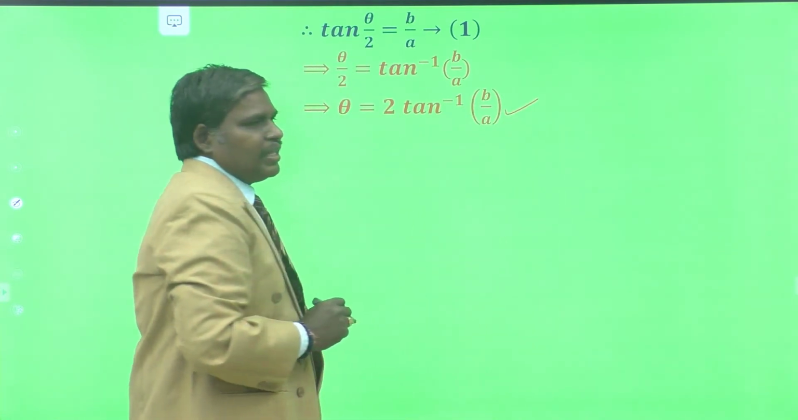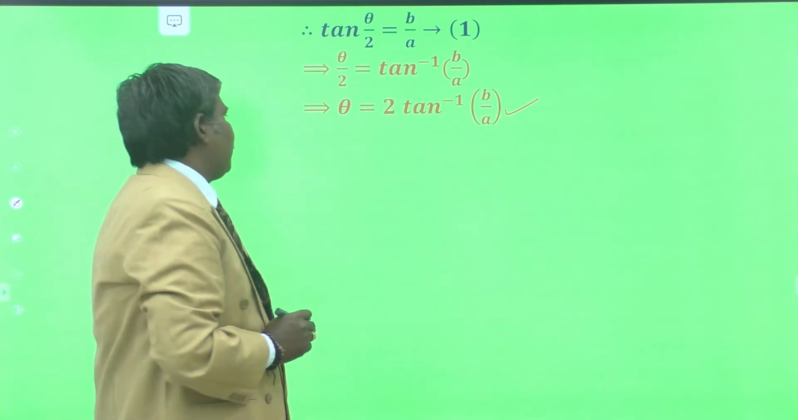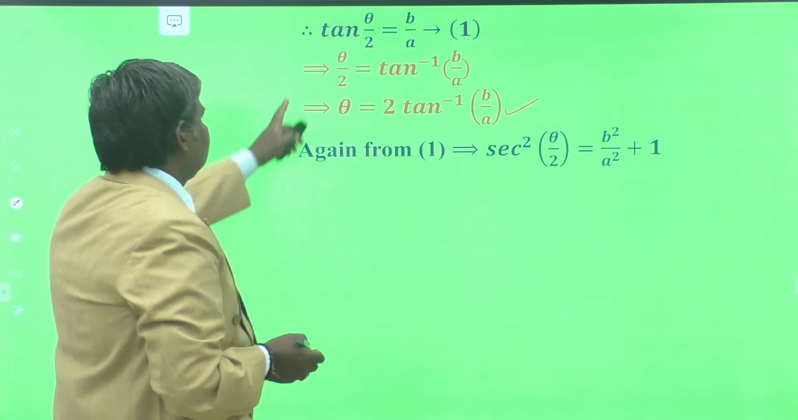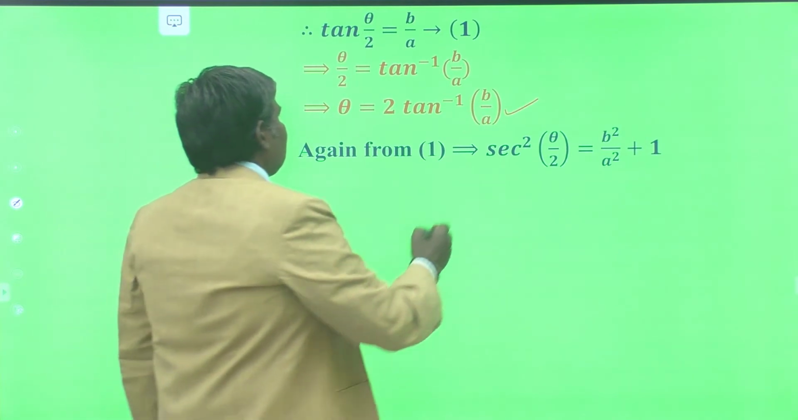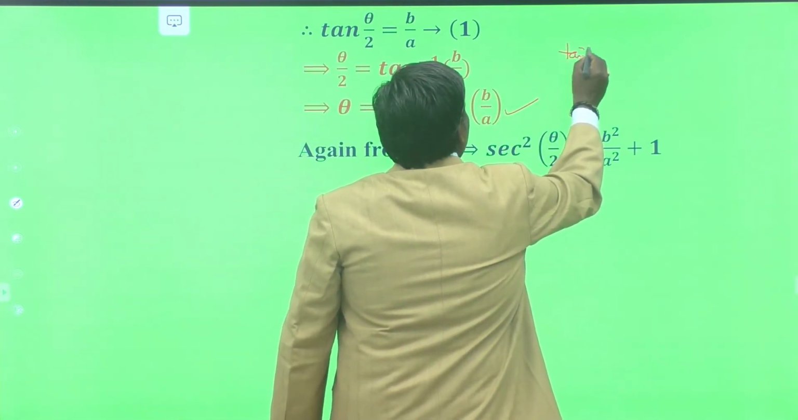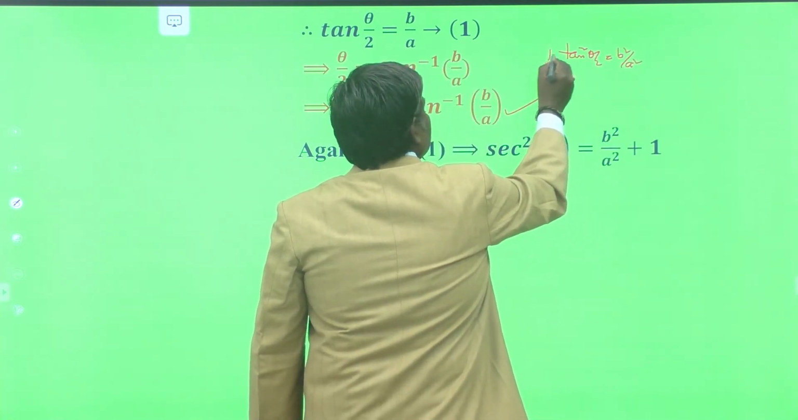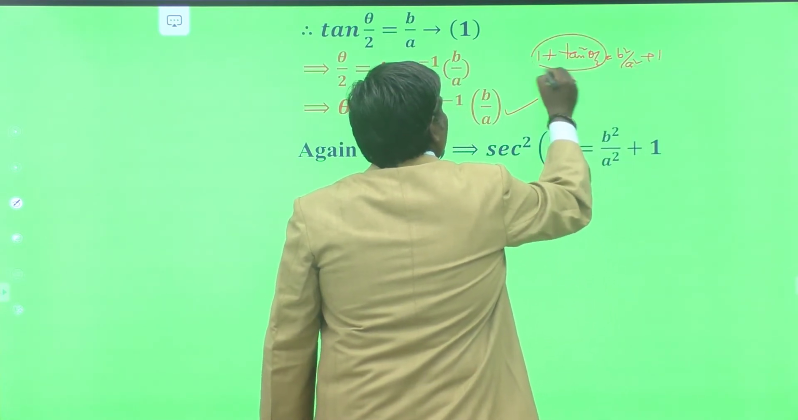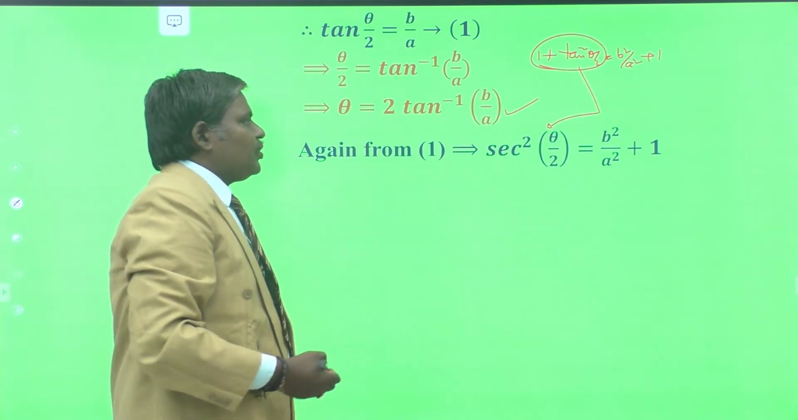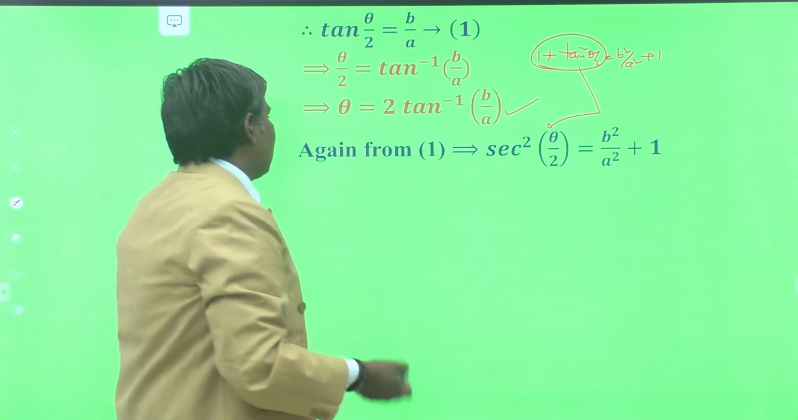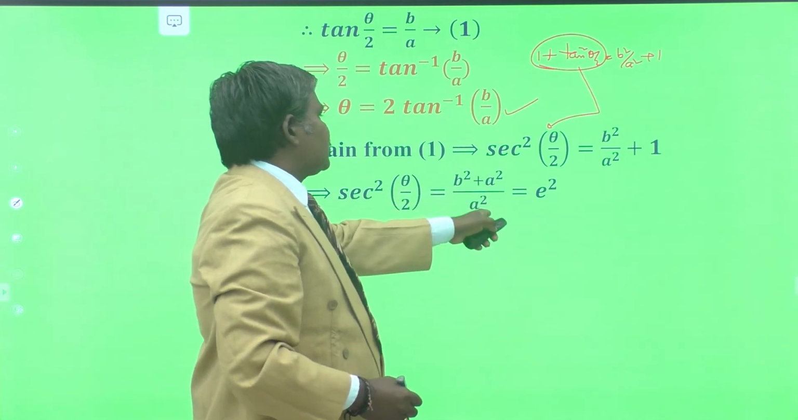So if theta is the angle between the asymptotes of the hyperbola, then theta is equal to 2 tan inverse of b by a. Again from this, secant square theta by 2 is equal to b square by a square plus 1, because tan square theta by 2 is equal to b square by a square. We are adding 1 on both sides. What about 1 plus tan square theta by 2? This is nothing but secant square theta by 2. So secant square theta by 2 is nothing but b square by a square plus 1. So what about b square by a square plus 1? (b square plus a square) by a square.